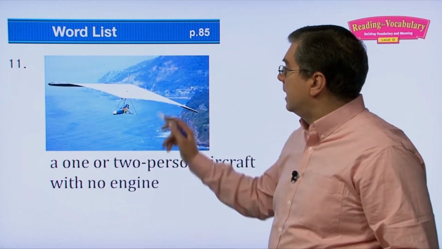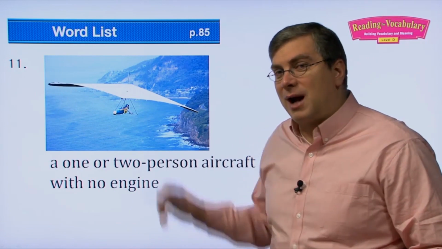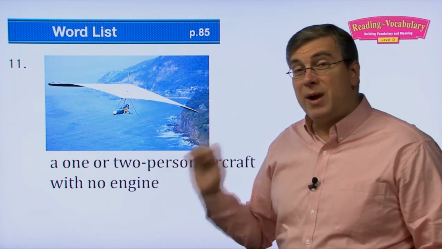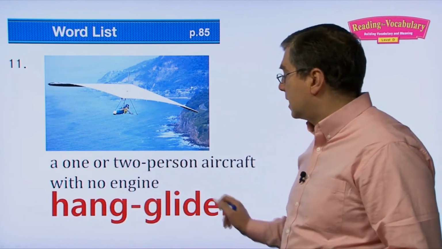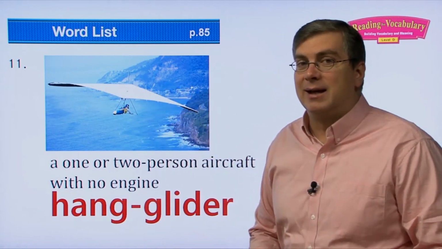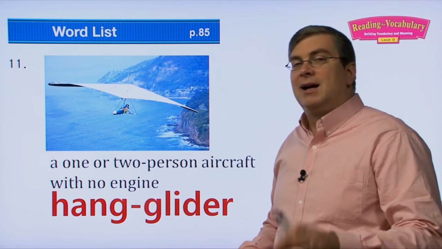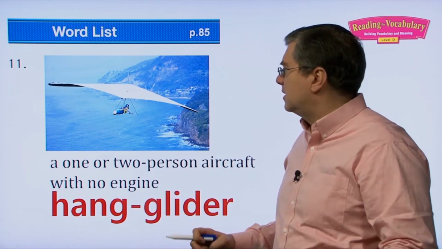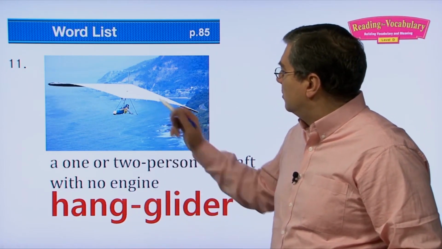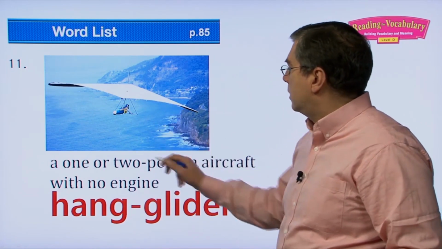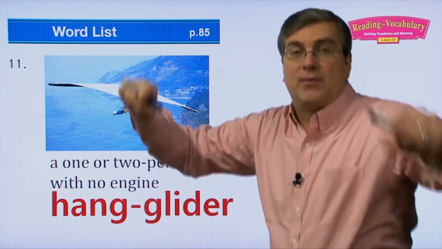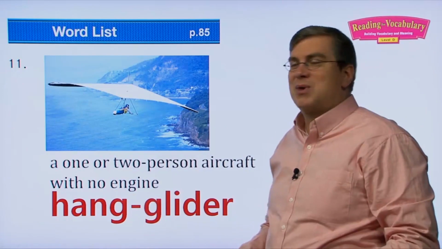Okay. Remember I was talking to you about this one before? I wrote it on the board. A 1 or 2 person aircraft with no engine. It is a hang glider. I taught that to you before. This is a very interesting, very exciting aircraft, right? It's a little dangerous, right? If you do this, you have to be an adult to do this, and you have to have a lot of training to be able to do this. But this is very amazing, isn't it? It would be really cool to be able to do this. And this is a 1 or 2 person, 2 people can sometimes fly in it. There's no engine. You jump off a mountain and you fly. You soar through the air.